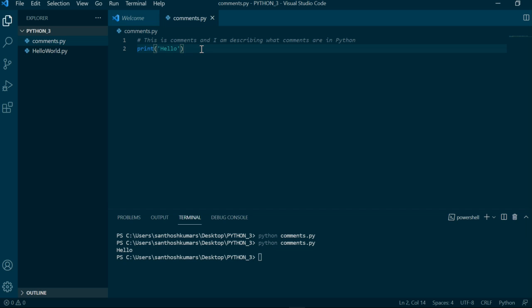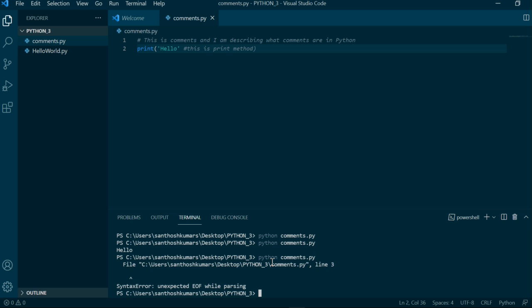Now let's try a trick here. Within the braces, I'll type hash, this is print method. Save it and run it. Now you have an error saying unexpected end of file while parsing. Why? Here we have a parenthesis open, and from the point of the hash, the rest of the text is considered a comment. So Python is considering even the closing braces as a comment.